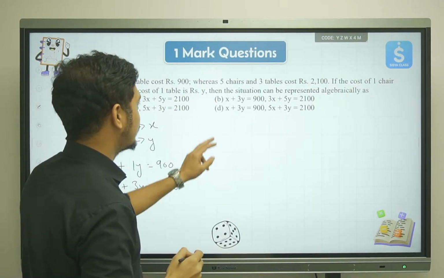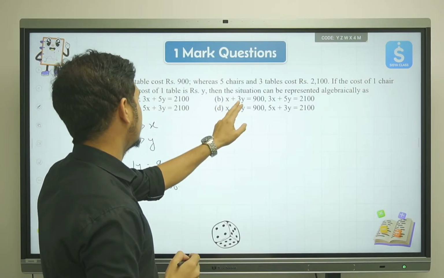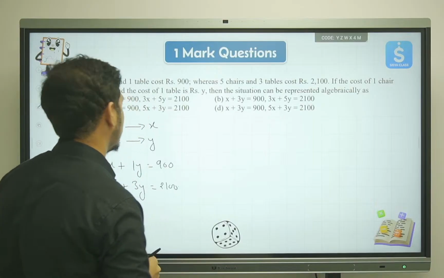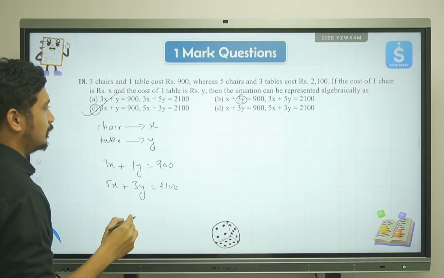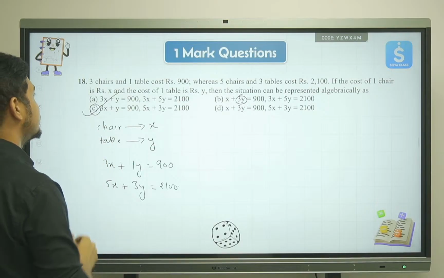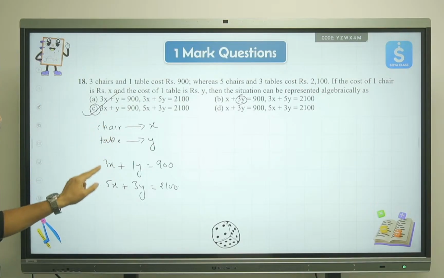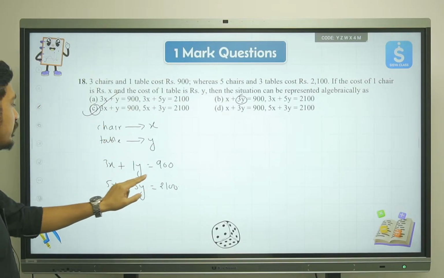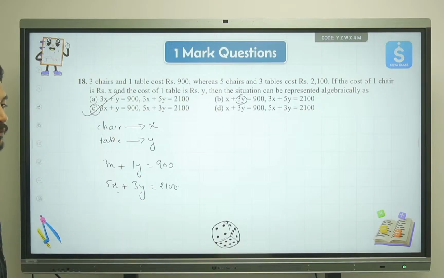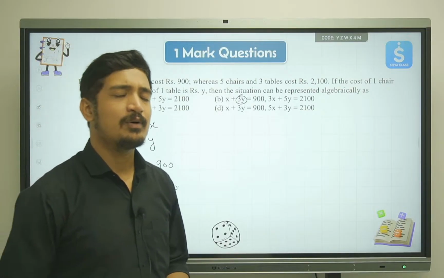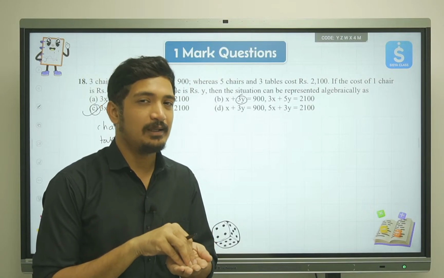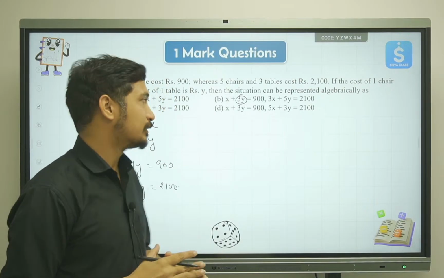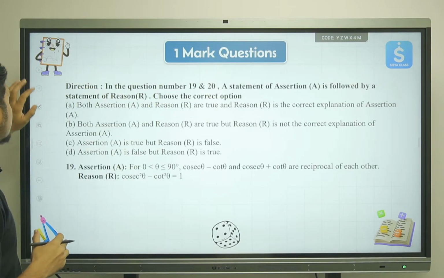Let's verify with the others also. This is wrong, and this is again wrong, because it should be y over here, not 3y. So option C is the correct one: 3x plus y is equal to 900, and 5x plus 3y is equal to 2100. Very straightforward and simple question. You will get a mix of slightly hard and very easy questions. Moving ahead to the next question.